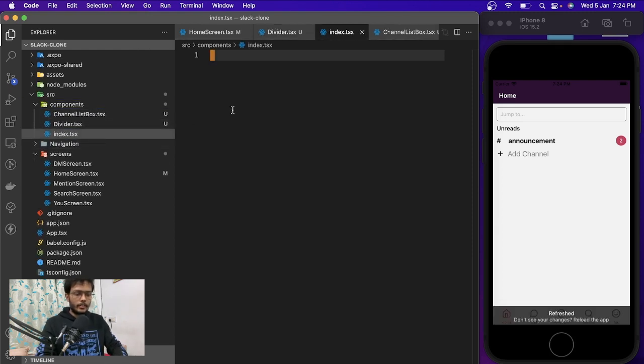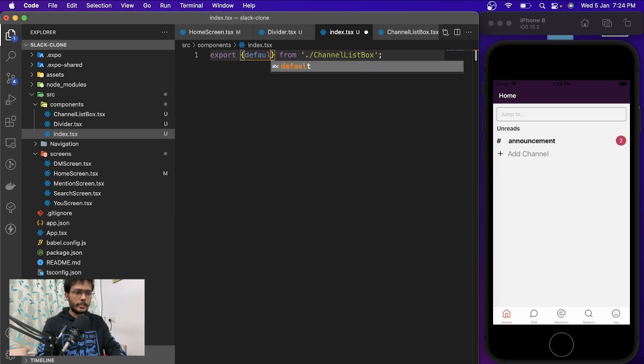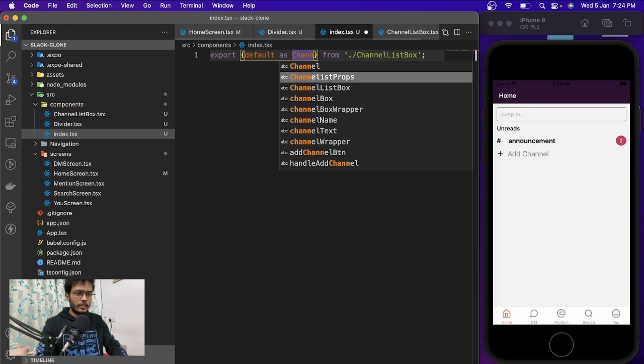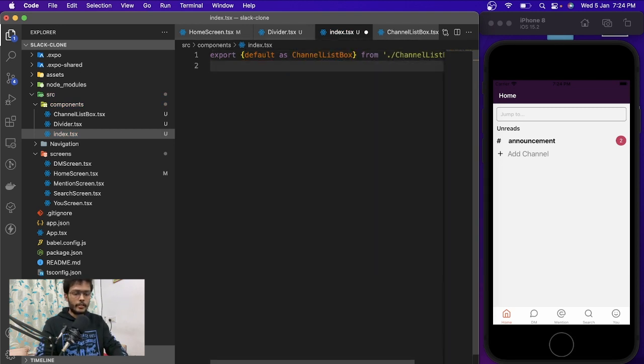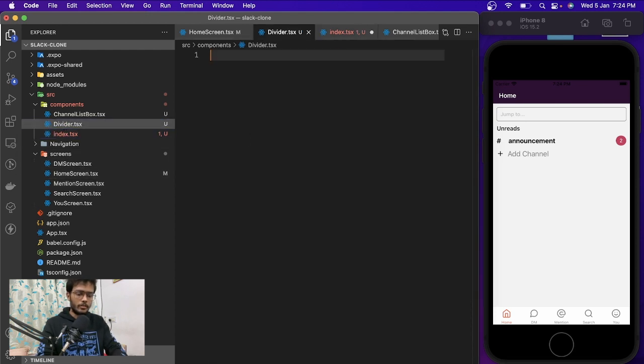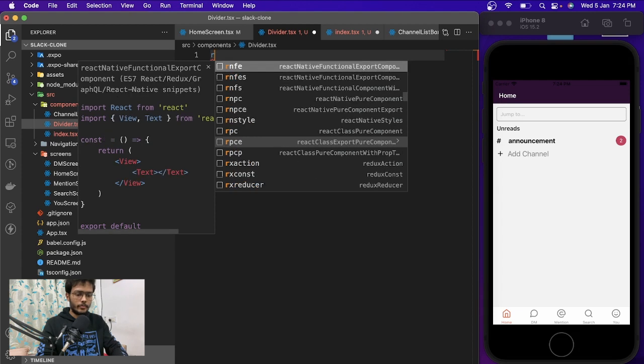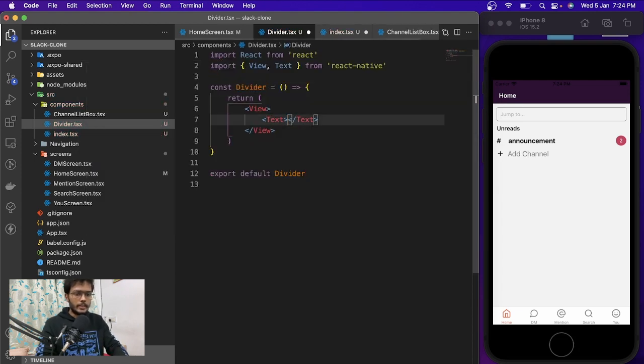Okay, and let's have export from channel list box, and this would be default as channel list box. And we are going to have export divider as well, and we are going to have as divider. And inside the divider we haven't written any code, so let's just note that. And inside the divider I think it's just a divider.